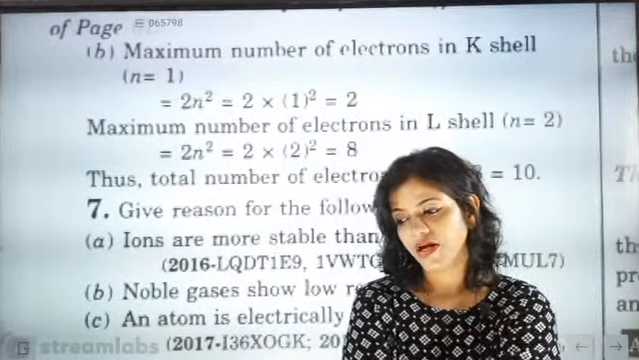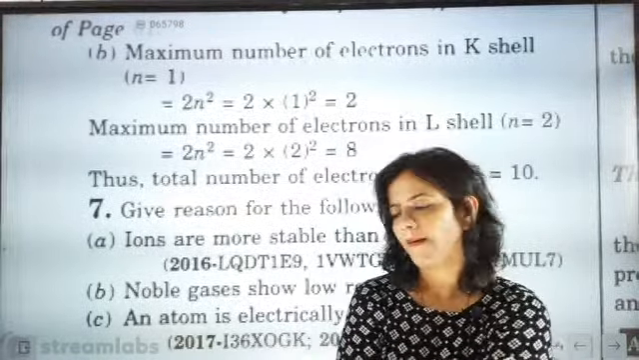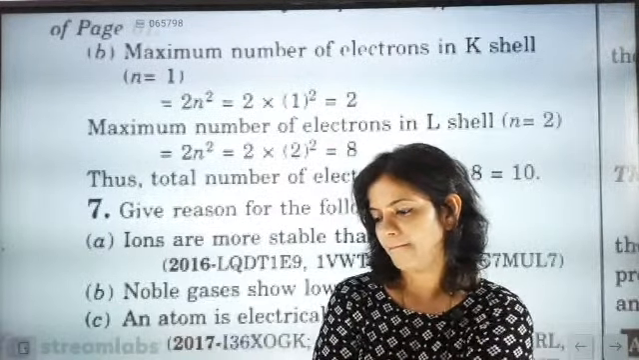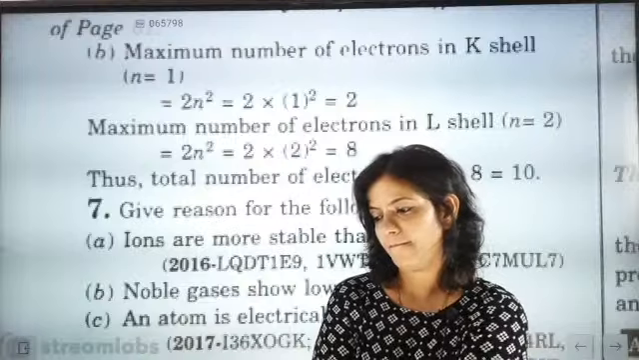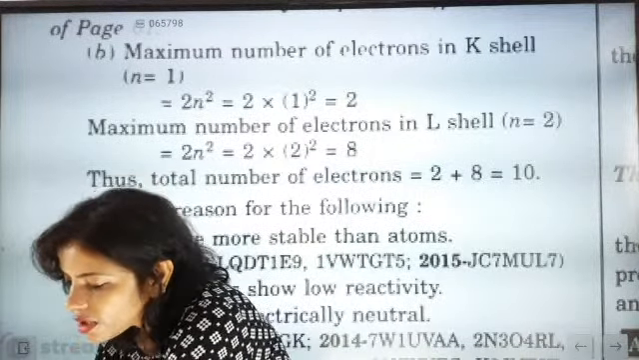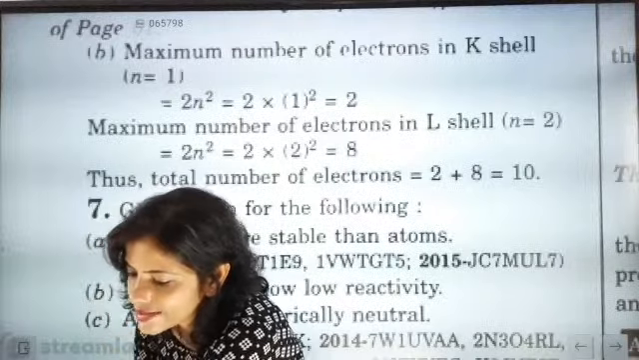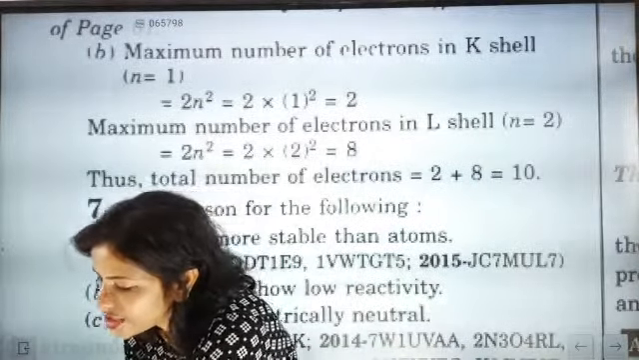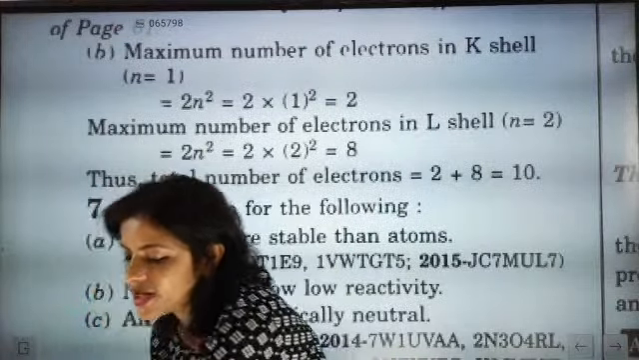Ions are more stable than atoms. What answer are you going to say? Ions are formed when atoms gain or lose electrons to achieve the electronic configuration of their nearest inert gas. So ions are more stable than atoms.